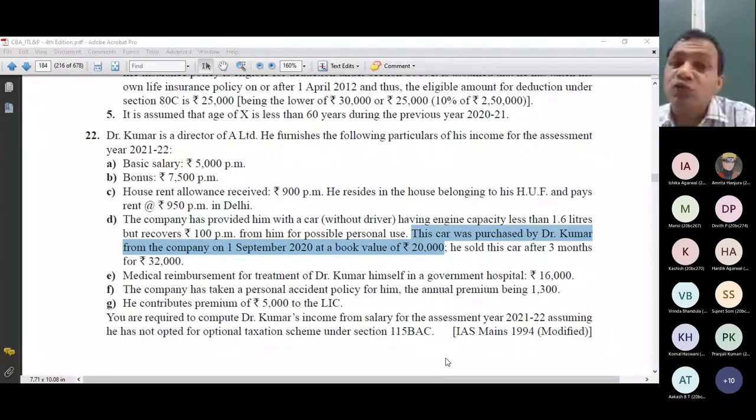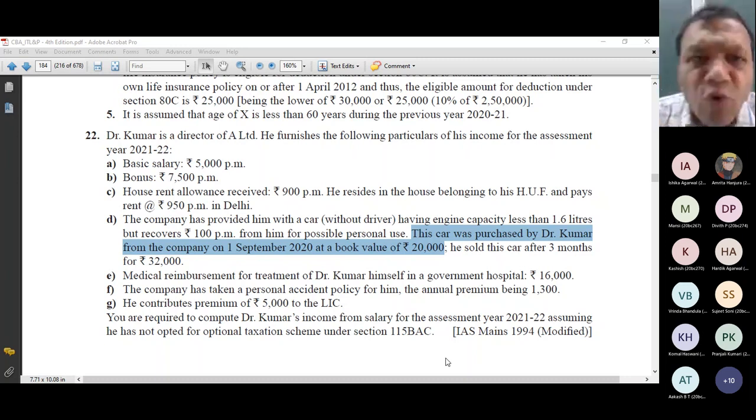In this one point itself, there are two perquisites. First was perquisite in respect of use of movable asset. Second, perquisite in respect of sale of movable asset. Now, how do we compute the value of sale of movable asset? It is a car. So what normally we check in sale of movable asset, we check the average market value, and then we compare it with the sale value.